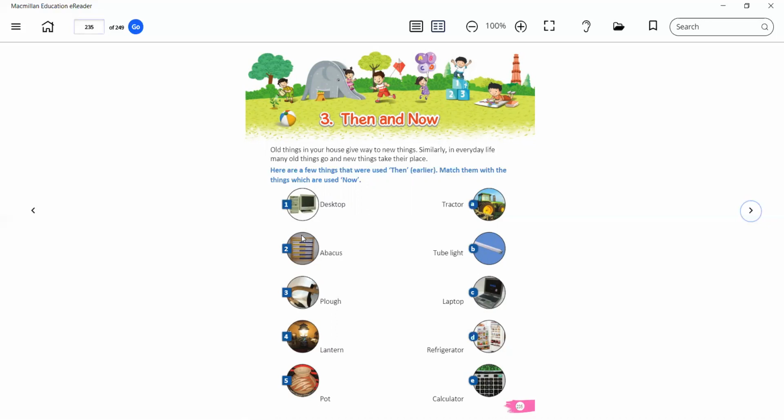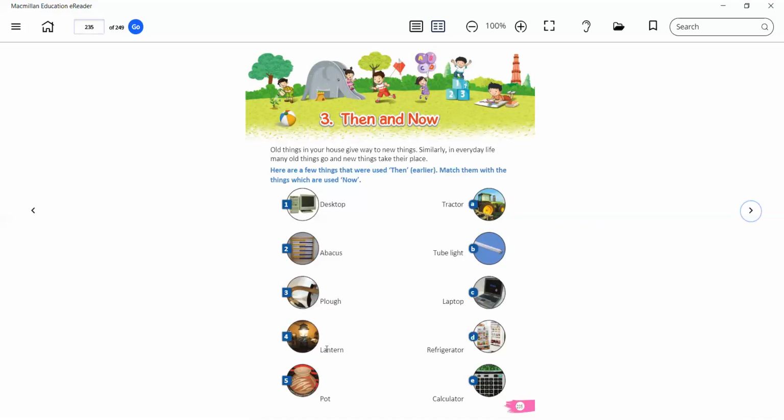Second is abacus. We used the abacus for calculation in previous times. So what object do we use in today's time for calculating big numbers? It will be calculator. Yes. So you have to match 2 with E. And the third one will be the plough. Why do we use a plough? For ploughing the fields, correct. But now the farmers use a tractor, correct. So match third to A.